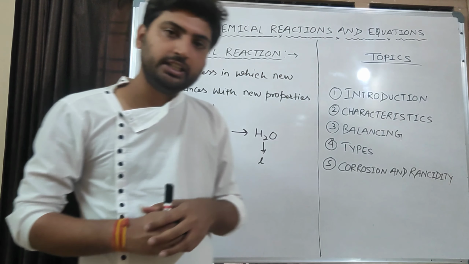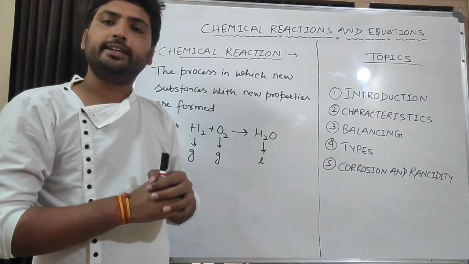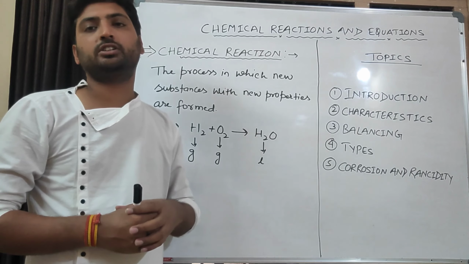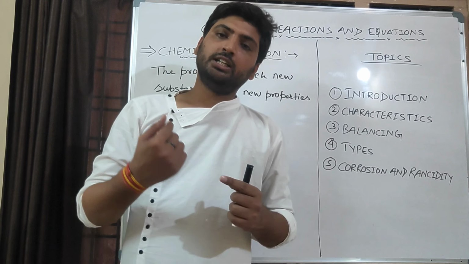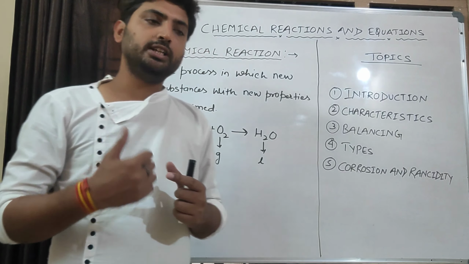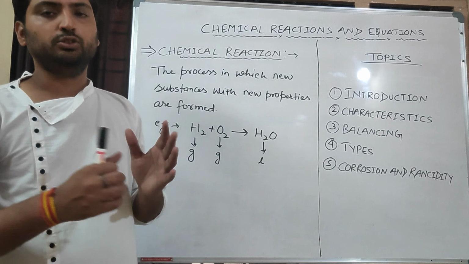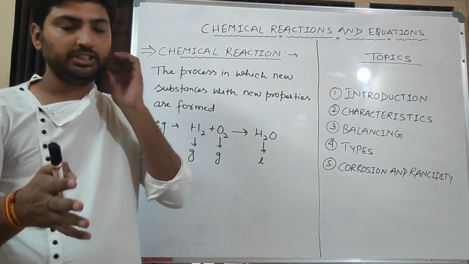Now in the previous class we have already discussed the electronic configuration, valence electron, valency and formation of compounds. In formation of compounds we learned two ways: simple compounds and compounds with the help of polyatomic ions. So we have already discussed it. You must see that video. Go to the playlist, check that video and please visit it.